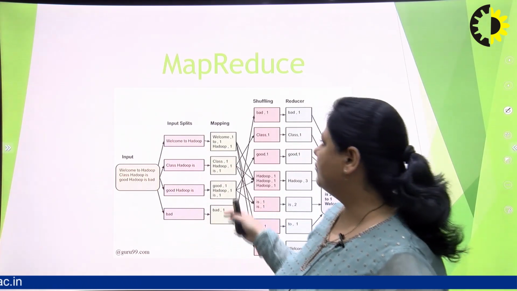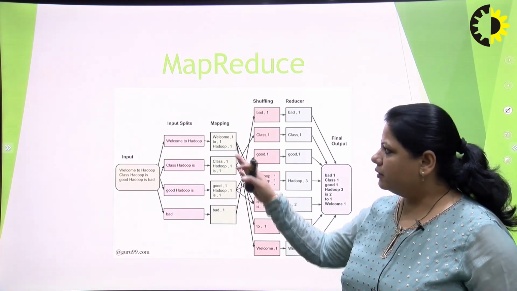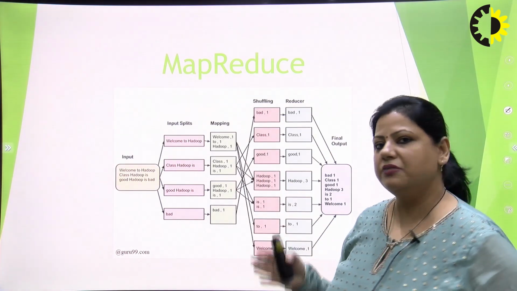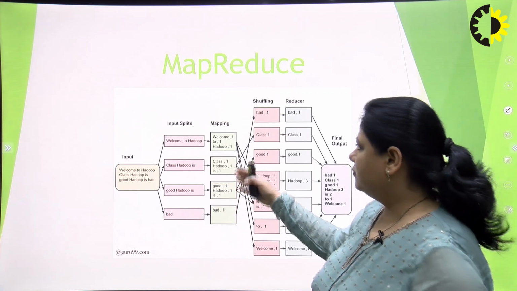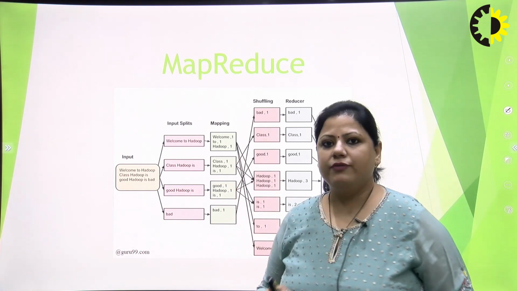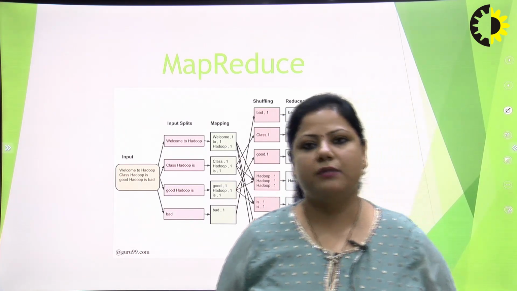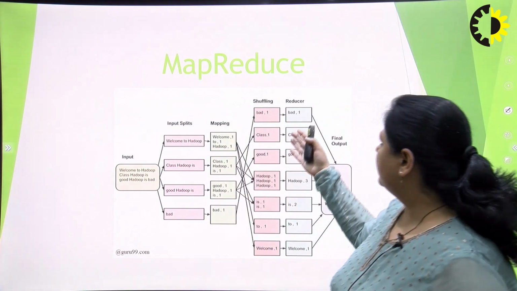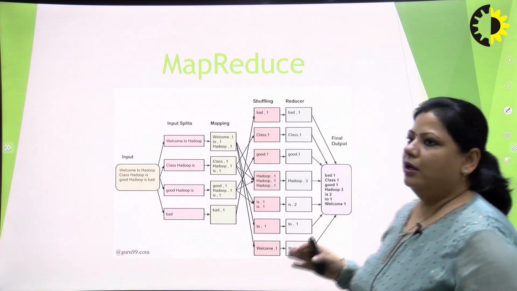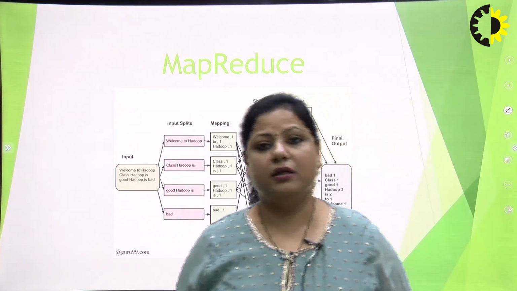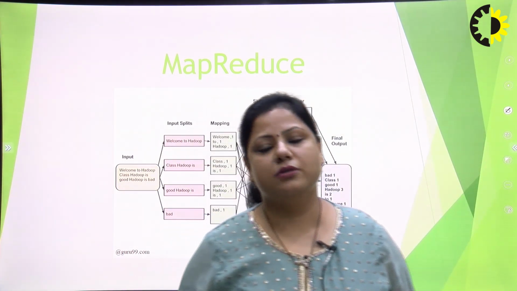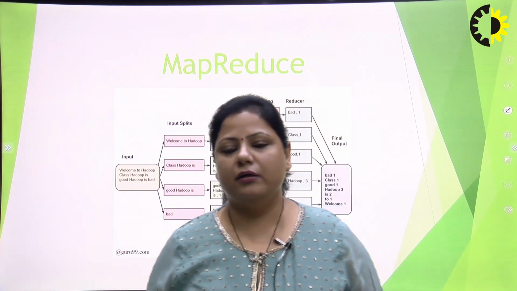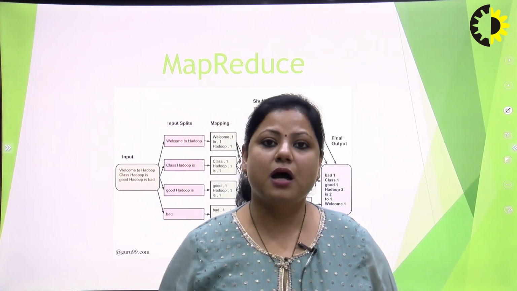With the help of mapping we process those split inputs, and after shuffling, the reducer works, and finally we get the output.